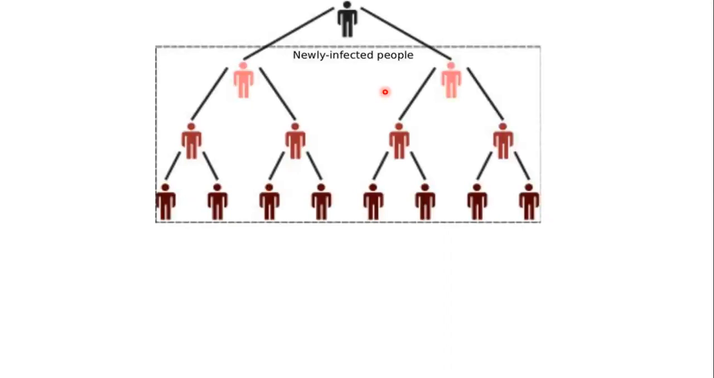Look at the next example. A newly infected person can spread a disease to 2 persons. This person spreads the disease to 2 persons. Again, this person spreads the disease to 2 persons. And it goes on like this.